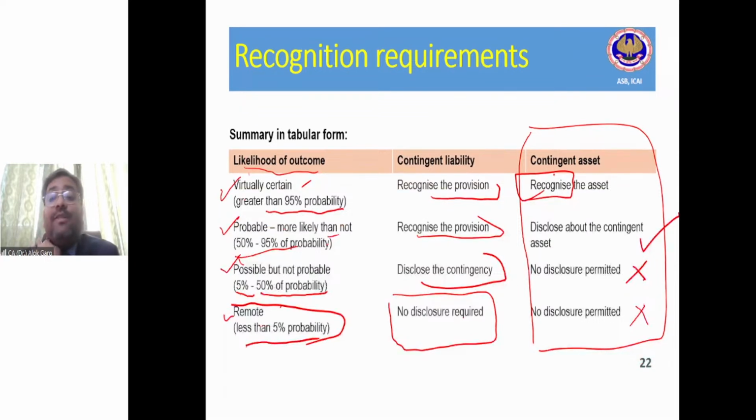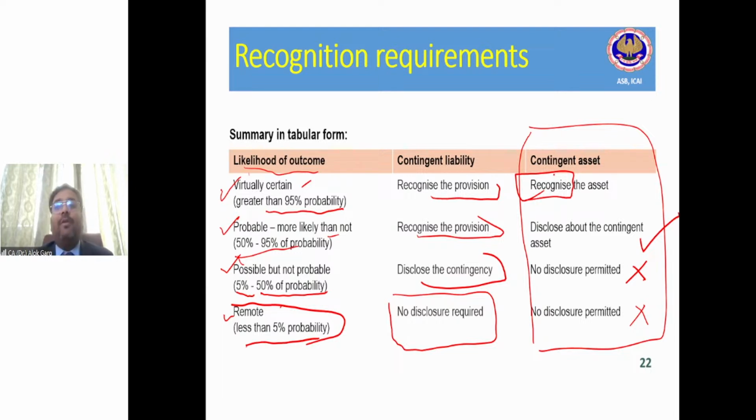Someone is asking how to decide probability. Again, it depends on judgment. It requires professional and expert advice.